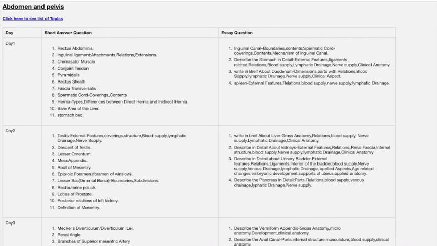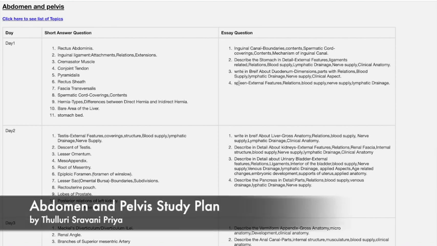After that, a very easy and important question is the stomach. And then after that, duodenum. In this duodenum particularly, so many times, the second part of the duodenum is repeatedly asked in your examinations. Next question is the spleen. These are the 4 essay questions which are most important.